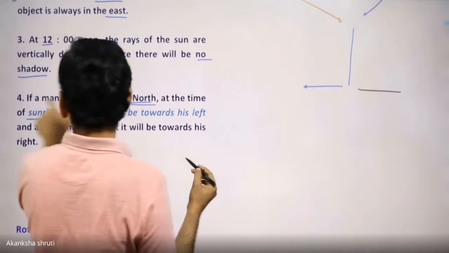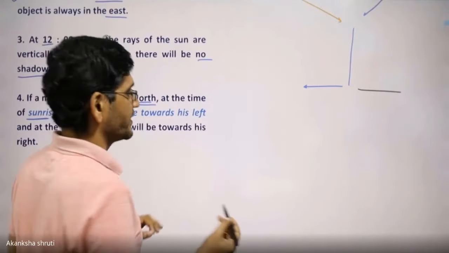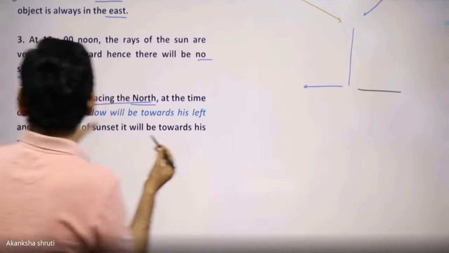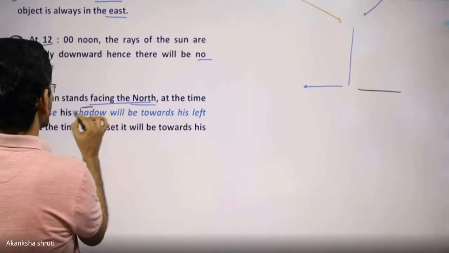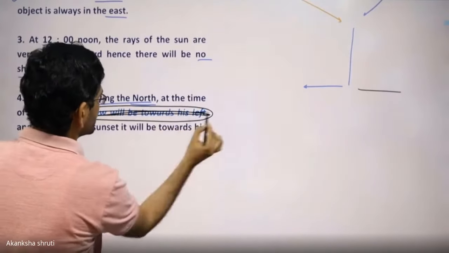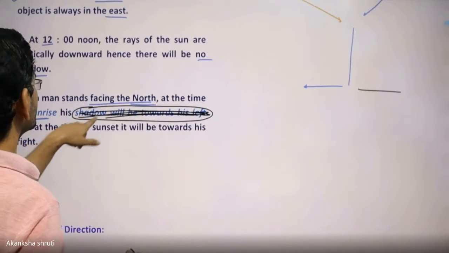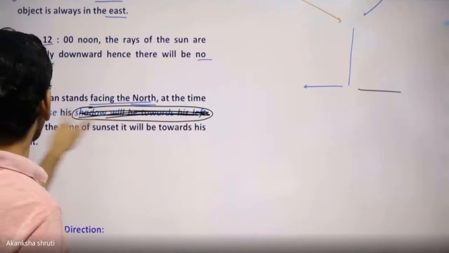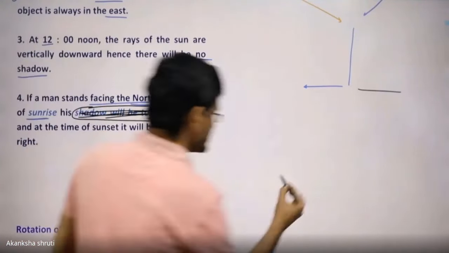So in such a question, you have to draw the diagram carefully.